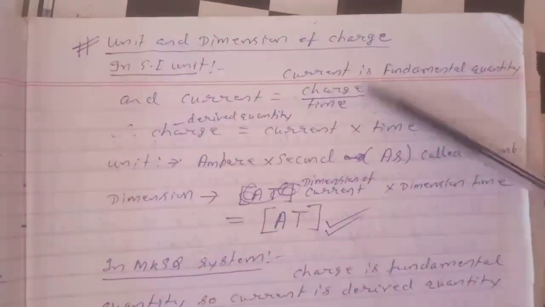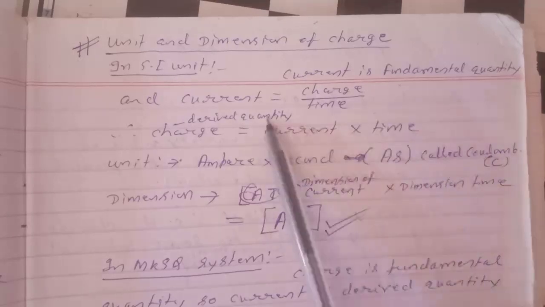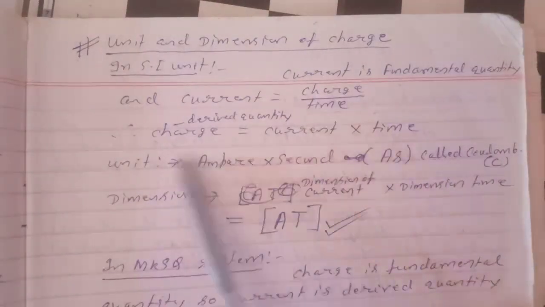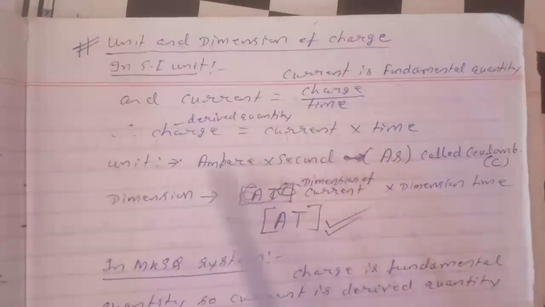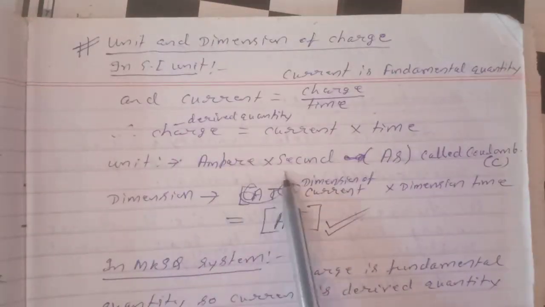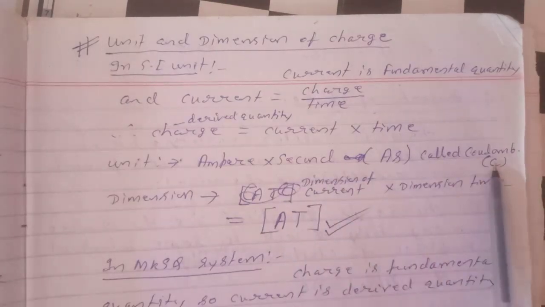Now, unit and dimension of charge. In SI units, current is a fundamental quantity, and current equals charge by time. Hence charge is a derived quantity, current into time. So the unit will be ampere into second, or A into s, called coulomb. Ampere into second is called coulomb.